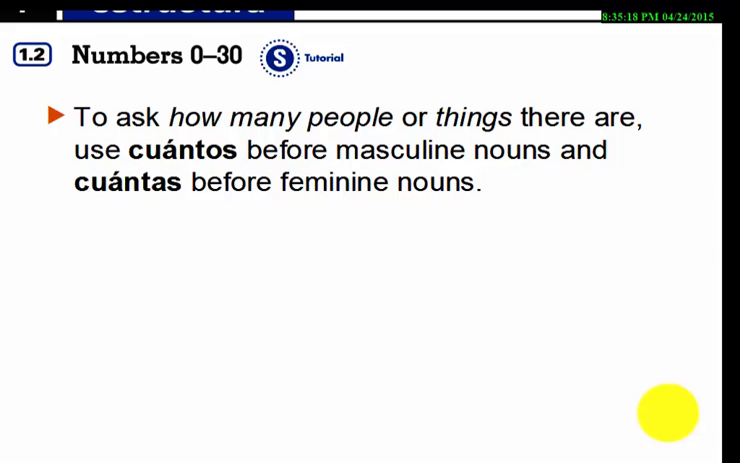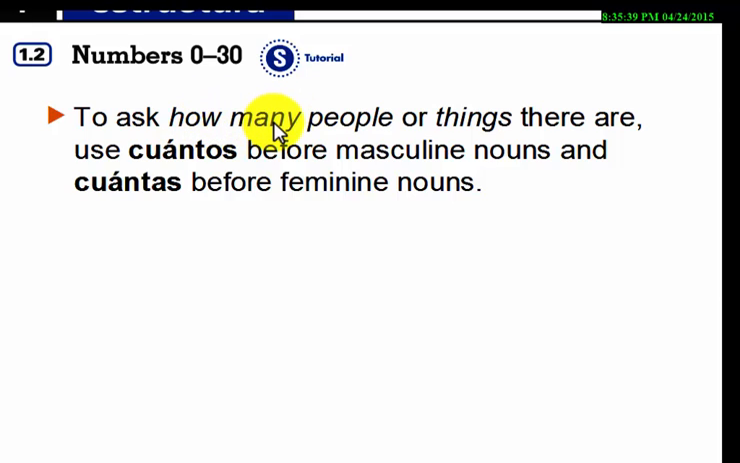Hello. Today we're going to cover section 1.2, the numbers. I want to start this section by introducing two main words that we use with numbers. The first one is how many. How many in Spanish is cuántos or cuántas.